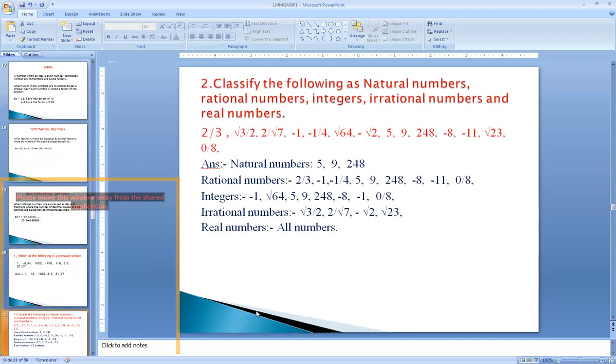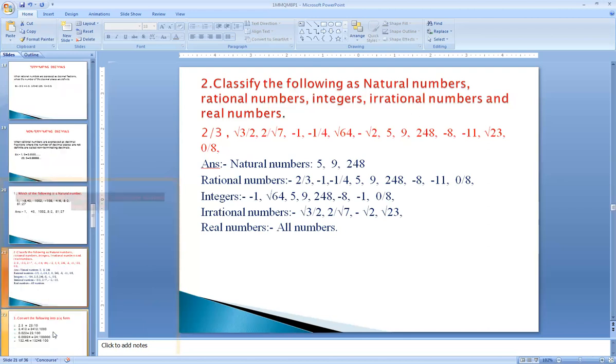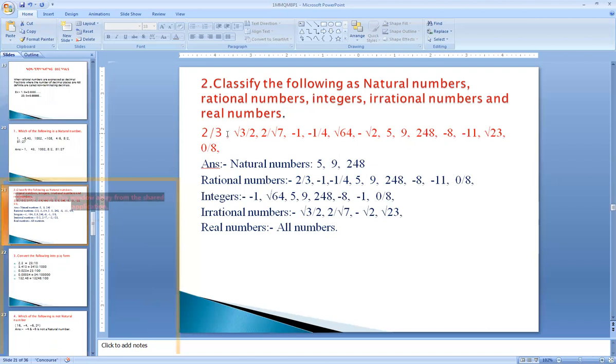And the next, here they are given some of the numbers to classify. So what are the natural numbers, what are irrational numbers, what are real numbers? Let us see here. Natural numbers which belong to the group among these numbers are 5, 9, 2, 48. Rational numbers are those in the form of a fraction as well as 4.